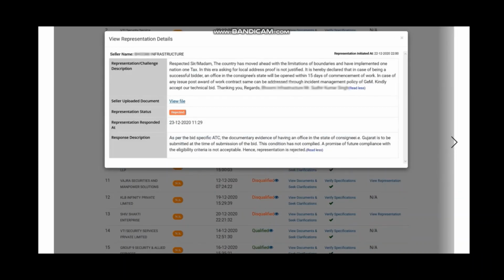In one more case, the firm has again given some representation that it will open its office within 15 days of commencement of work. And he has also requested not insisting on this point because of some other reasons he is mentioning. However, that will not be acceptable because it was a part of the tender condition. So you need to reject this offer also.